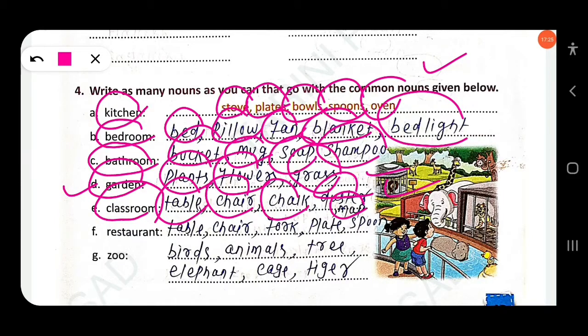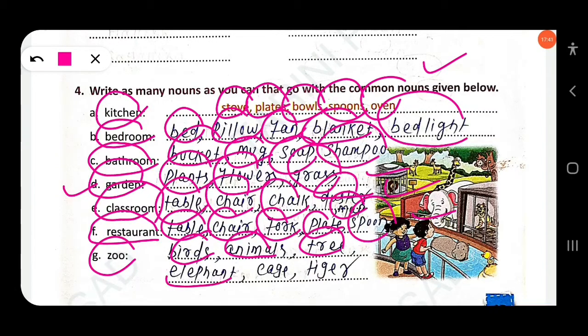Then similarly, what common nouns do you find in a restaurant? Table, chair, fork, plate, spoon. These are nouns we find in a restaurant. Similarly zoo: birds, animals, trees, elephant, cage, tiger. These are common nouns, not proper nouns. Clear?